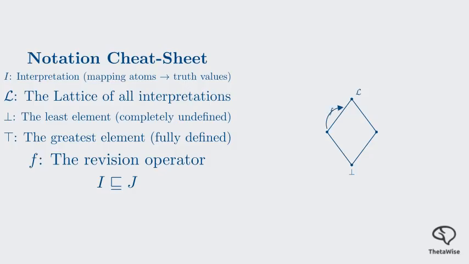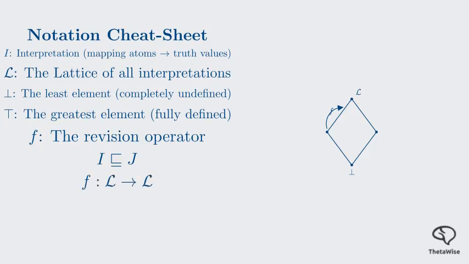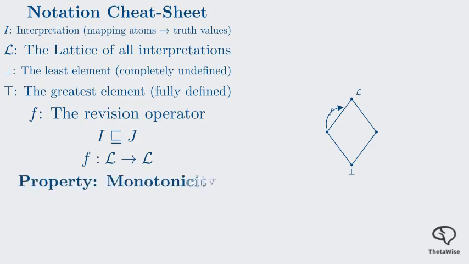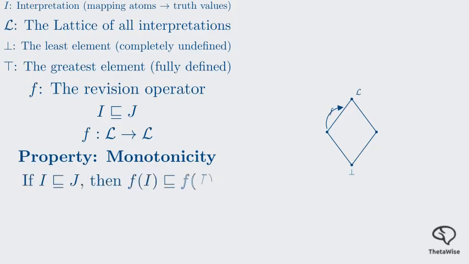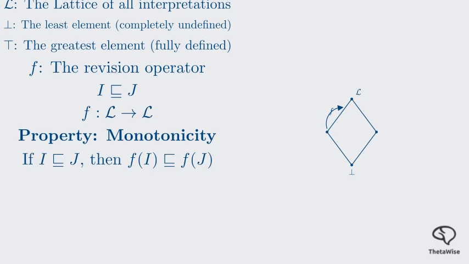The transition from one state of knowledge to the next is governed by the revision operator, lowercase f. This operator takes an interpretation and returns a refined version based on the underlying symbolic rules or neural constraints. A critical requirement for our operator is monotonicity. If interpretation I is less than or equal to J, then f of I is less than or equal to f of J. This ensures that as we learn more, we don't undo established logical consequences in a way that prevents convergence.